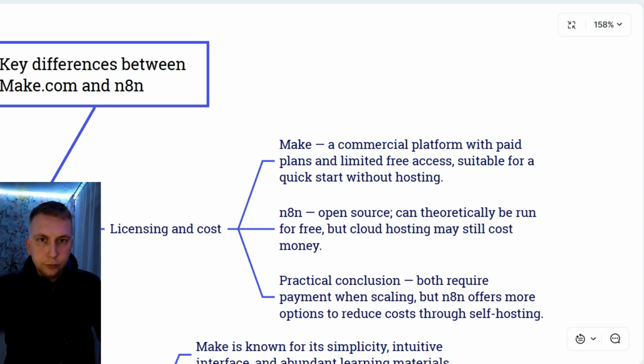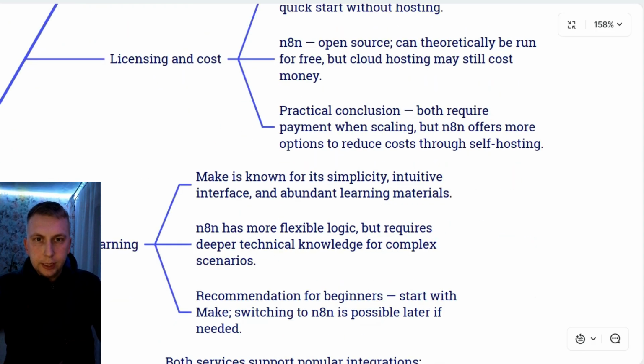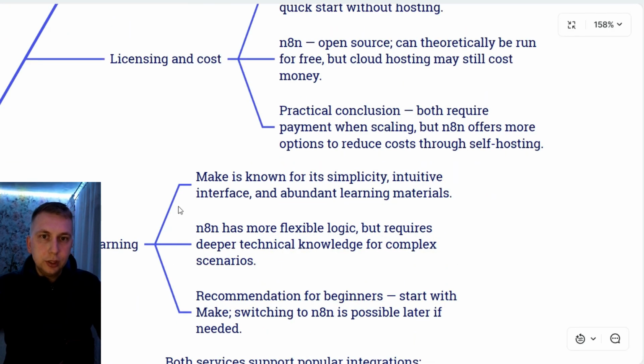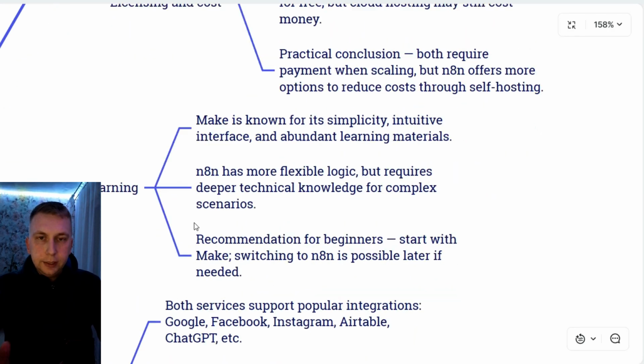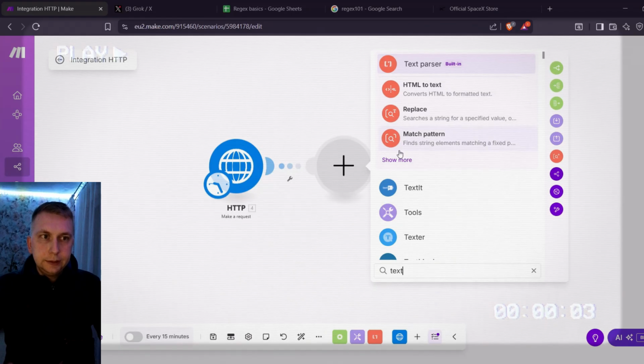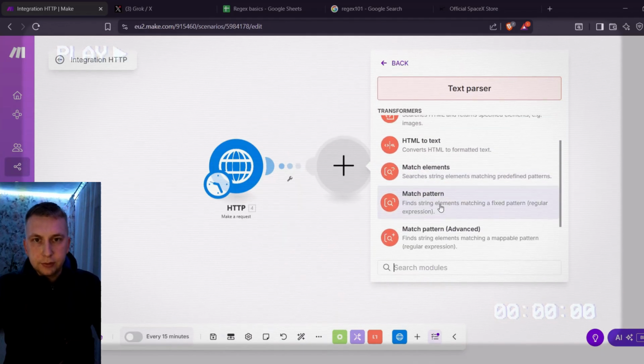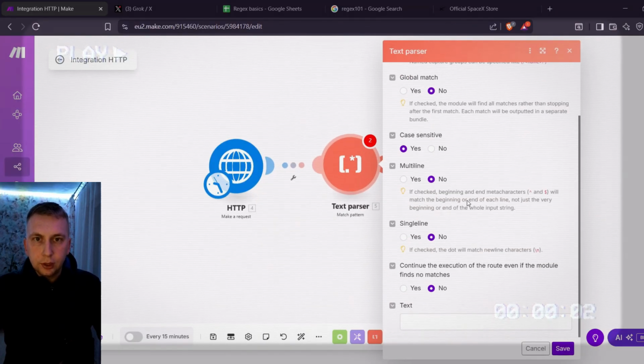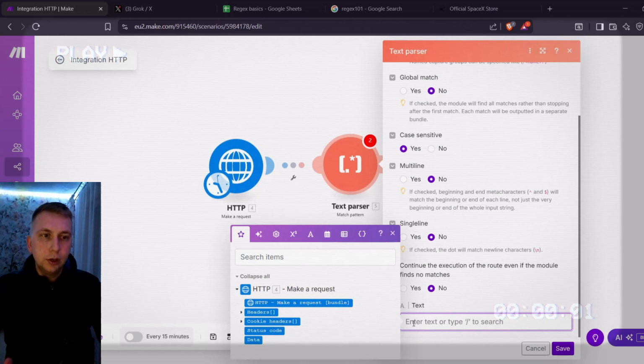So the question is, which one to choose? I know that n8n right now is overall very popular and gaining popularity, but if you are only starting, then I truly recommend starting with Make. It is because Make is so simple, it looks very simple, and it feels very simple. So if you don't know anything, you're gonna find a lot of videos, a lot of blogs, a lot of things online that are gonna teach you quickly how to learn Make.